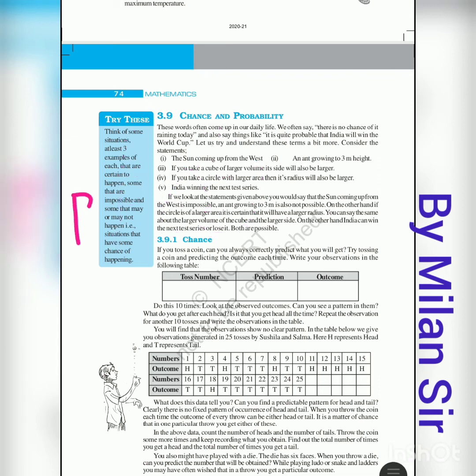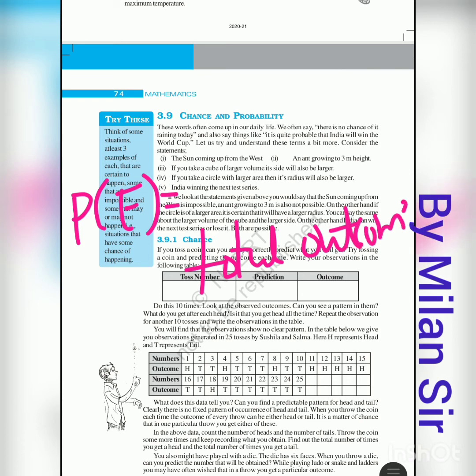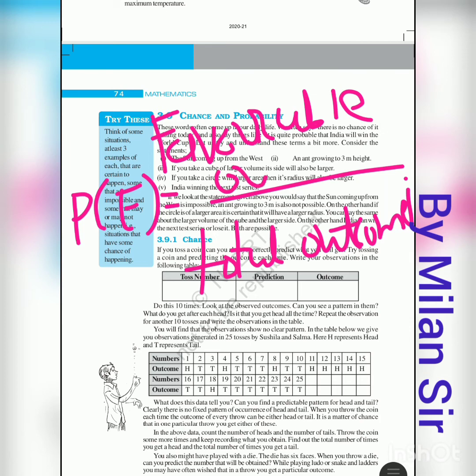Okay, now the formula for probability: in the numerator, favorable outcomes, divided by the total number of outcomes, that means total possibilities. Favorable outcomes means in favor of the event.